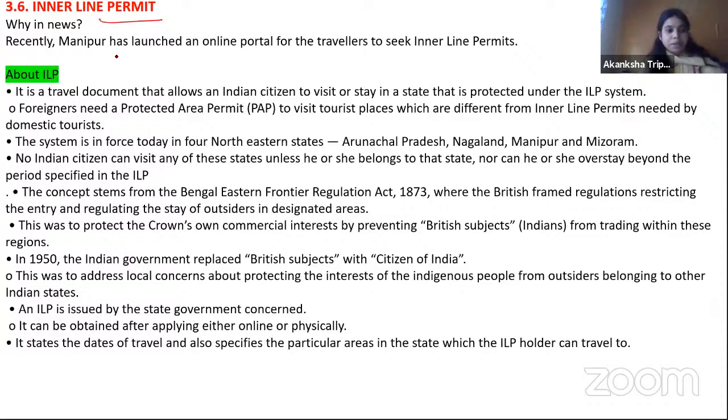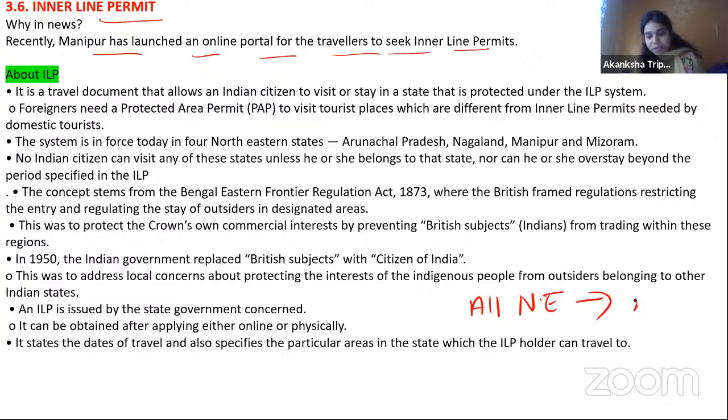So here, recently Manipur has launched an online portal for the travelers to seek inner line permit. Ab inner line permit basically, okay, see, it's very difficult to understand few things. Like I will just tell you one basic funda to remember. What are the states that come under the inner line permit? So basically, all the northeastern states which share the boundary with Myanmar, they come under this inner line permit. Okay.